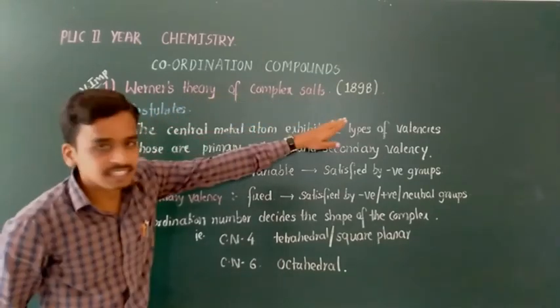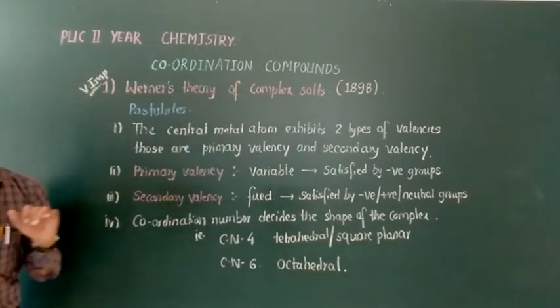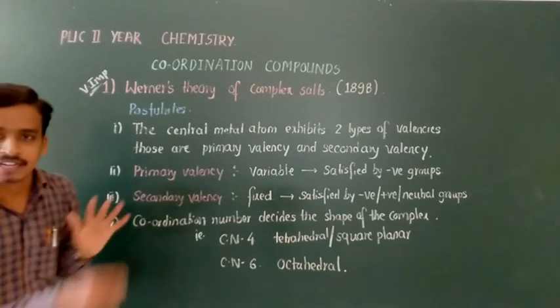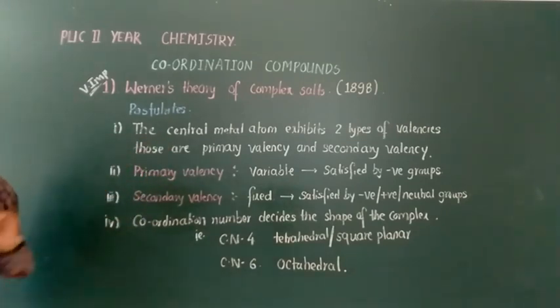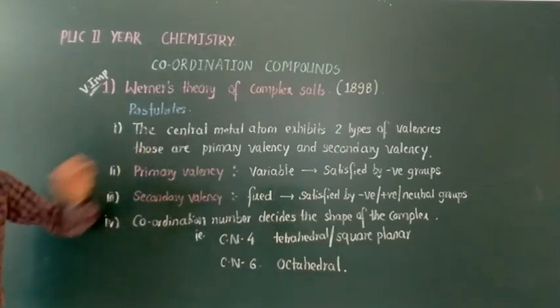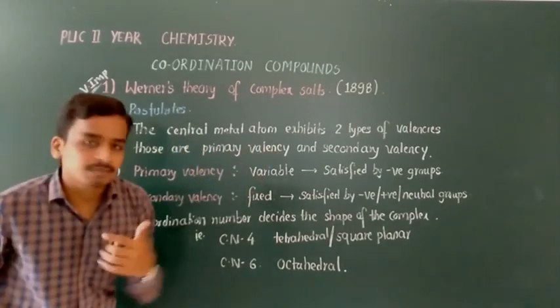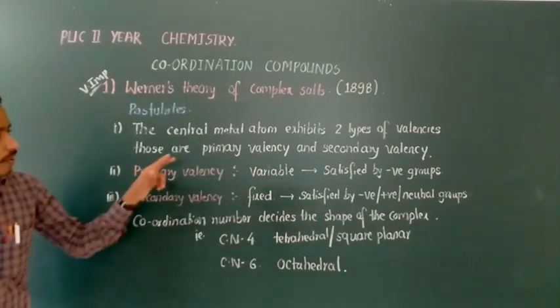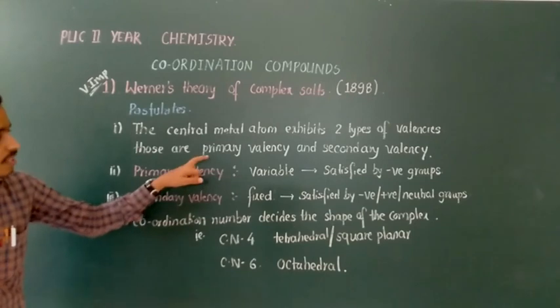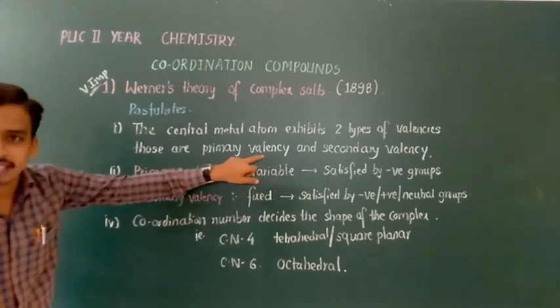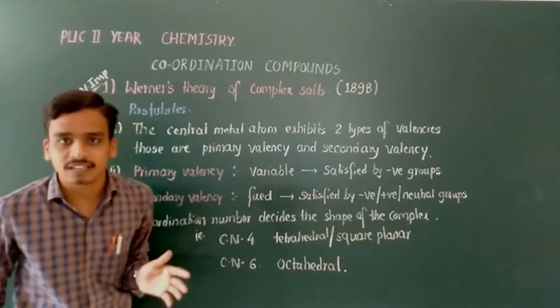In 1898 it was proposed by the scientist Werner. What the main postulates of this theory are, we are going to observe one by one. The central metal atom exhibits two types of valencies: the first one is primary valency and the other one is secondary valency.